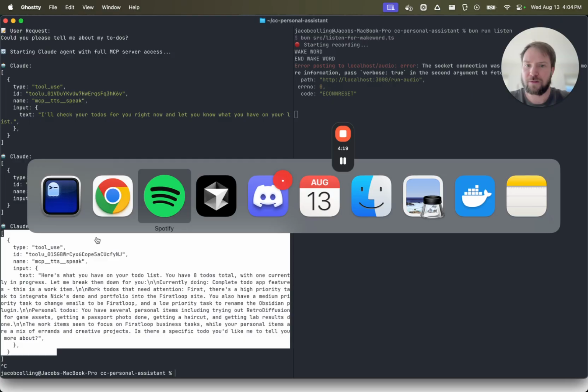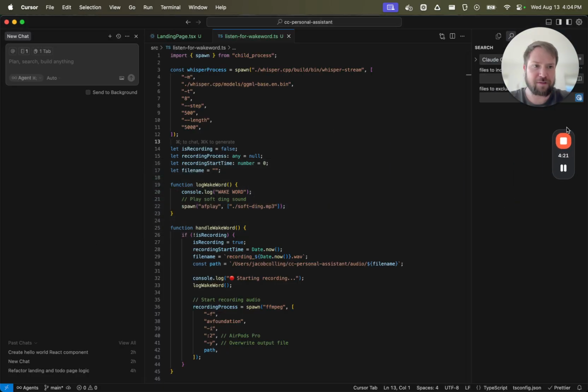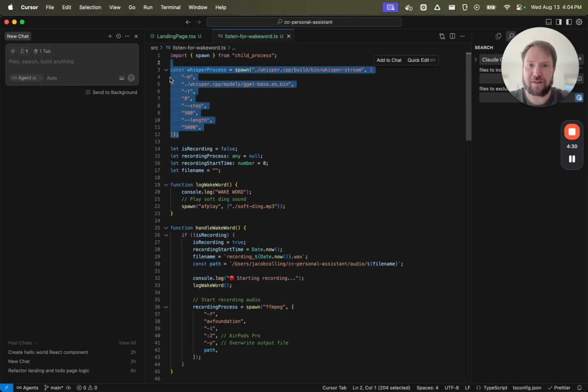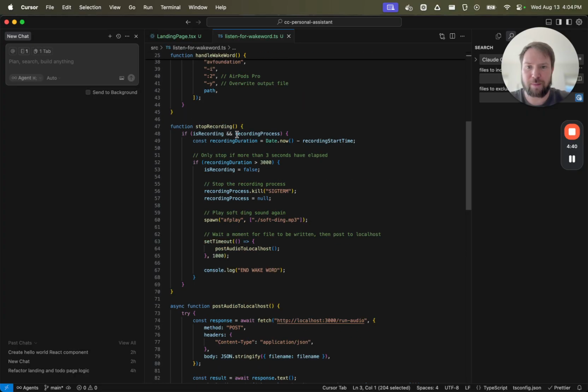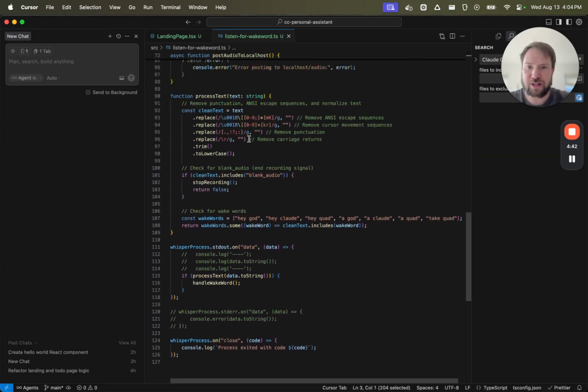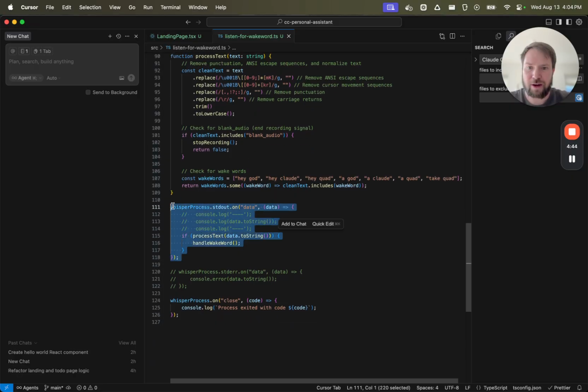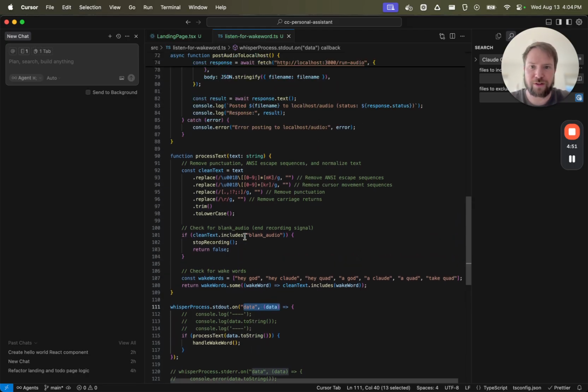For our last part of the deep dive here, we'll walk through the listen-for-wake-word process and call it a wrap there. The heavy lifting here is just a child process kicked off in this Bun script that loads the model and then does the actual listening and transcribing. That process has the standard output here. And as text is thrown off from that standard output, we process it and look for the wake words.